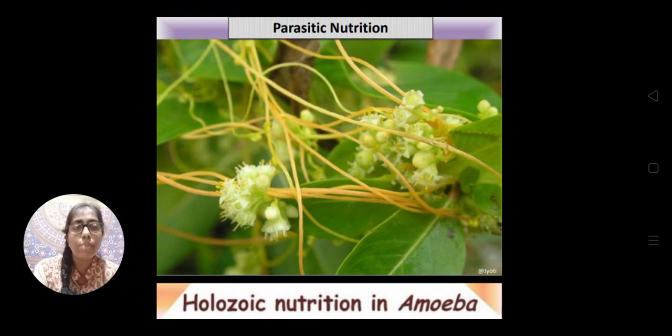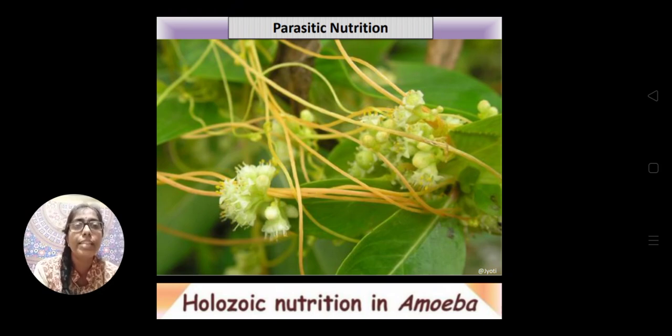This Cuscuta plant does not have its own root, so it cannot absorb minerals and water from the soil, and since it does not have green leaves, it cannot synthesize its own food. Only the stem is present. That stem is branched, and it is wound around the leaves, fruits, flowers, and stems of other plants.